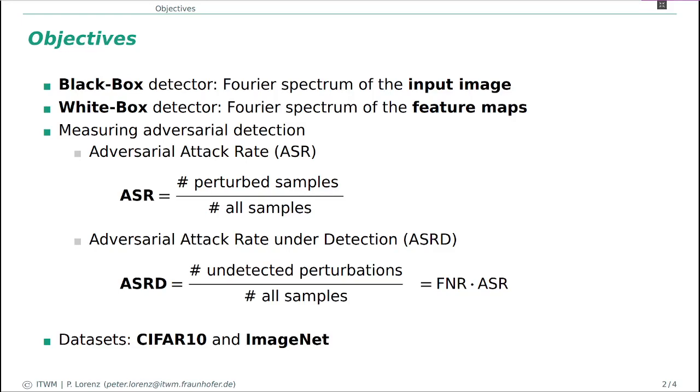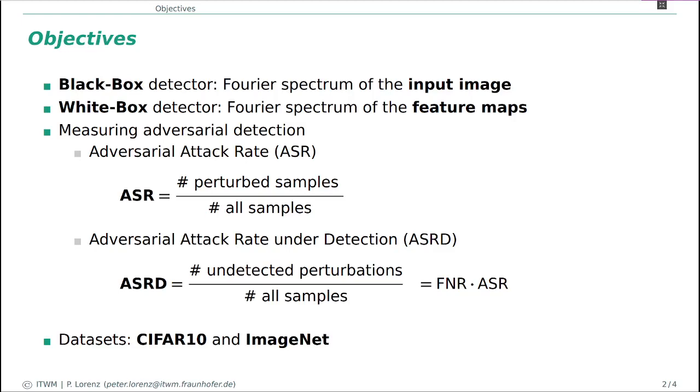First, the adversarial attack rate, short ASR, is calculated by the number of perturbed samples divided by all samples. Second, the adversarial attack rate under detection, short ASRD, is calculated by the number of undetected perturbations divided by all samples. This is equal to the false negative rate of the classifier times the ASR.